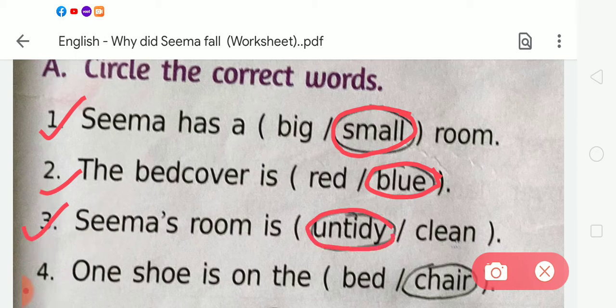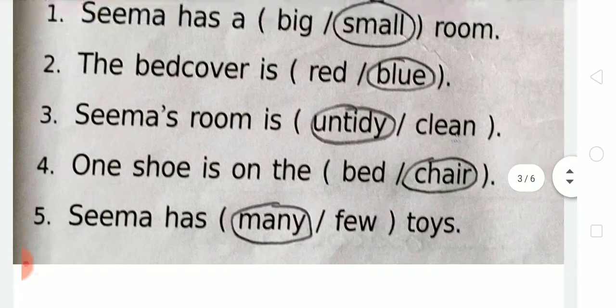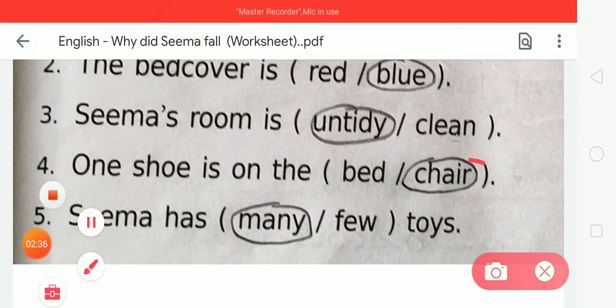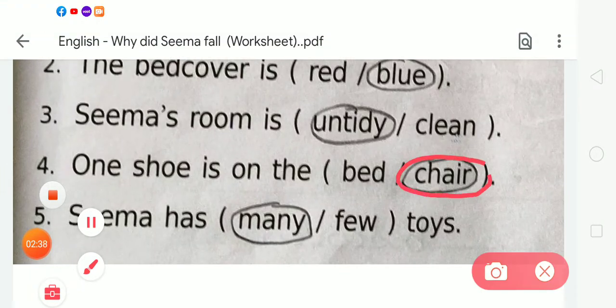Now next is number 4: one shoe is on the, and the two options are bed or chair. We have to circle chair, because her one shoe is on the chair and the other shoe is under the bed.